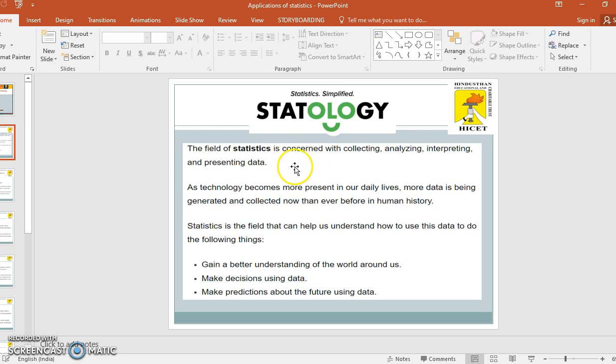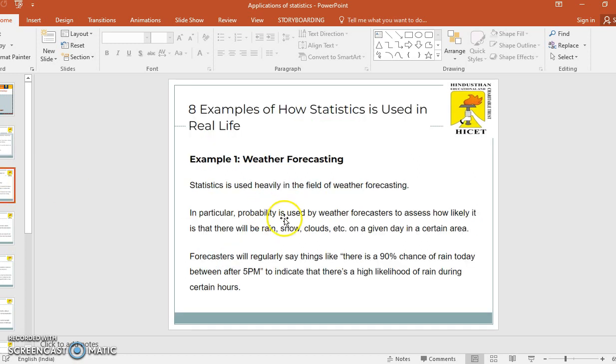As technology becomes more present in our daily lives, more data is being generated and collected now than ever before in human history. Statistics is the field that can help us understand how to use this data to do the following things: gain a better understanding of the world around us, make decisions using data, and make predictions about the future using data. Here are some examples of how statistics is used in real life.